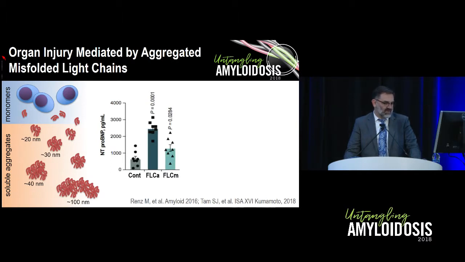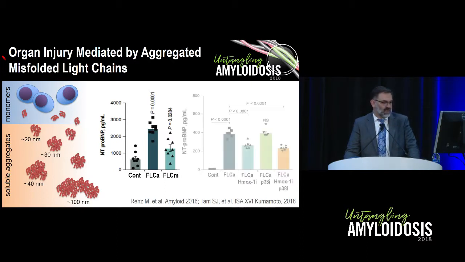Here we have an example of cardiomyocytes exposed to control light chains and NT-proBNP expression. We see that misfolded light chains that are not in aggregates do increase NT-proBNP production, and light chain aggregates do so even to a larger degree.